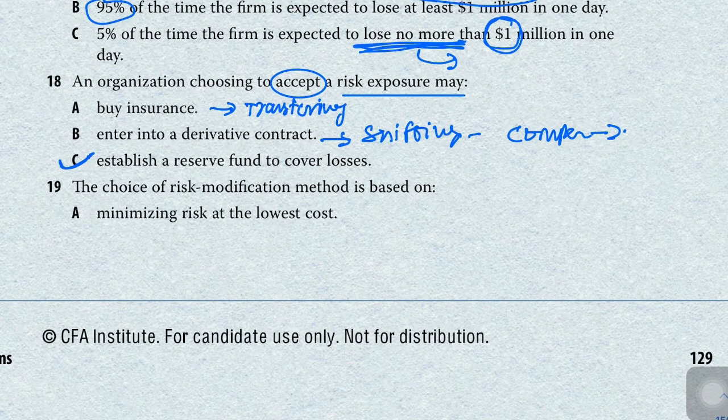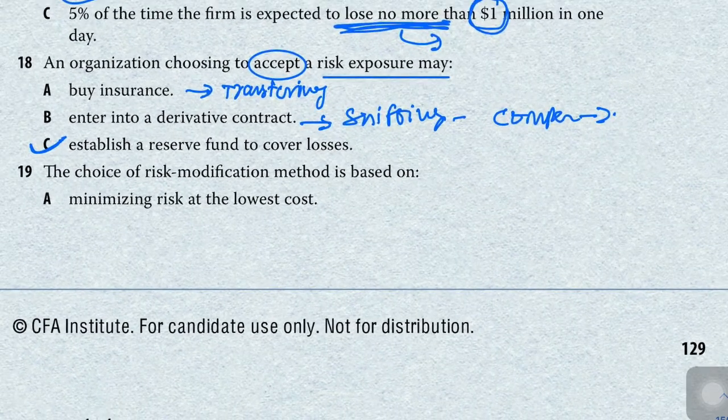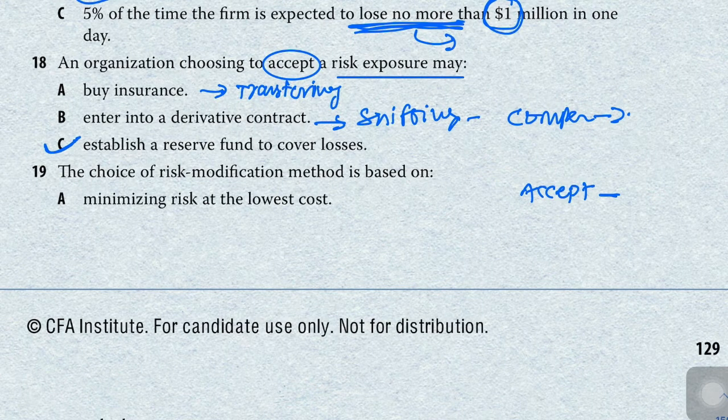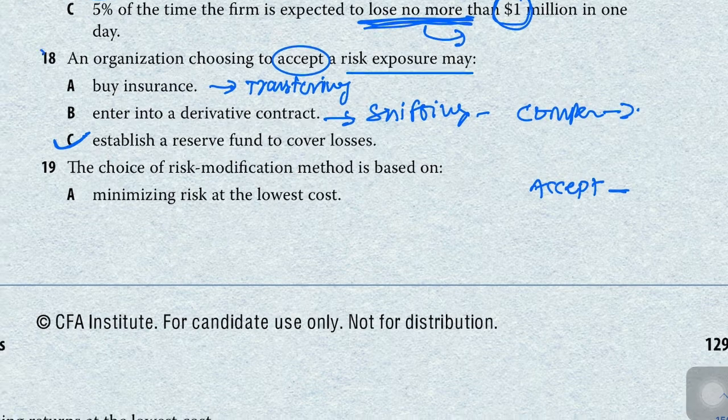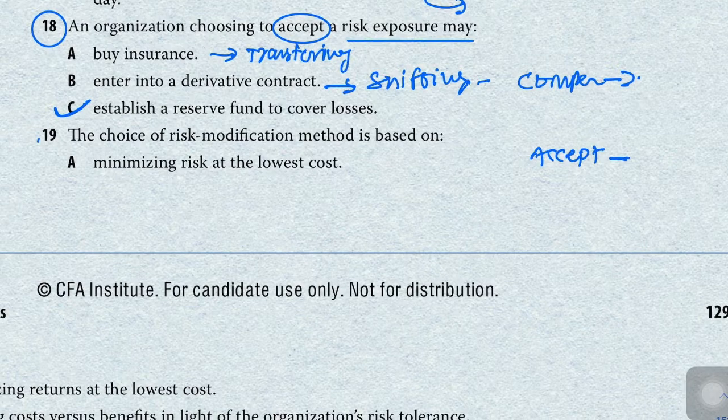I would like to explain this question a little bit. There are different types of strategy an organization can have in case of risk. An organization can accept it, like if an organization wants to go with the risk, they will accept it. They may reduce it by taking insurance or shifting the risk, or they may avoid it, like they will not take that project. Okay, this is simple.